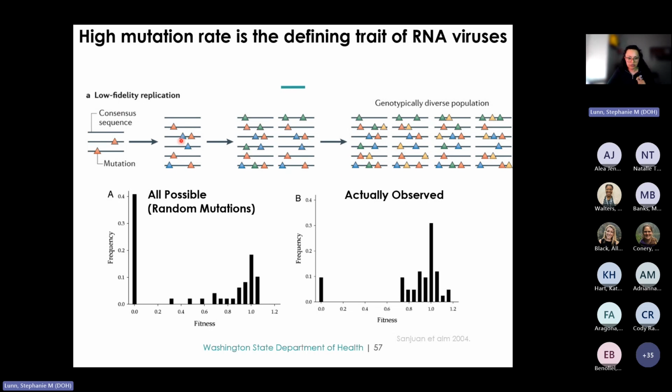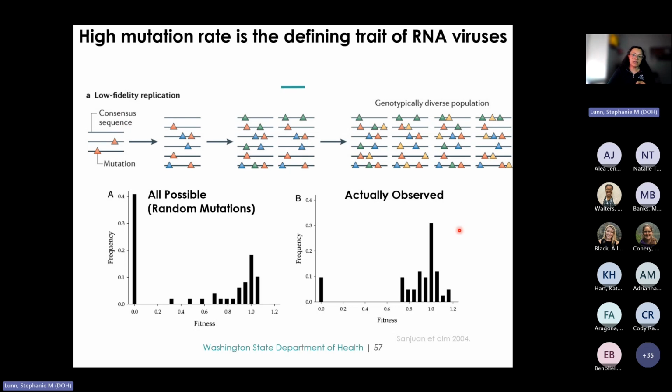In this top figure we see an RNA virus with low-fidelity replication. Over time, this results in a diverse population of viral genomes, as shown on the right. However, when we sequence these viruses and generate a consensus sequence, an example of which is shown right here, we only capture the average sequence of the entire population. I'll be talking about this in more detail in lecture 3.